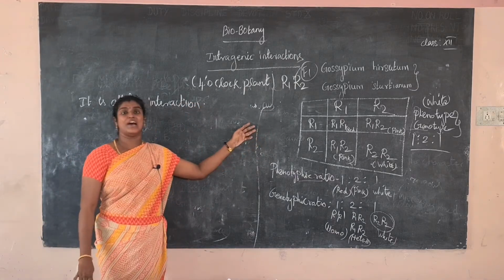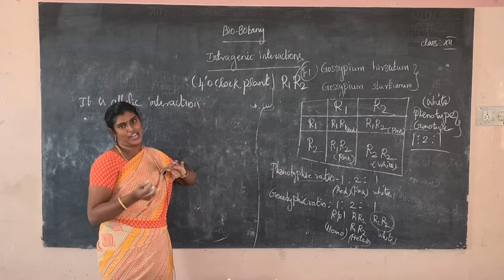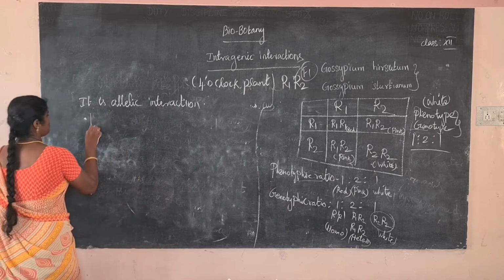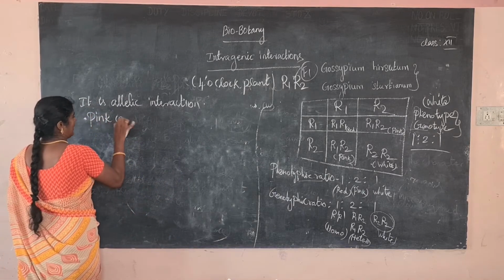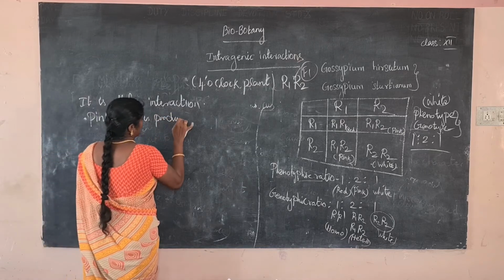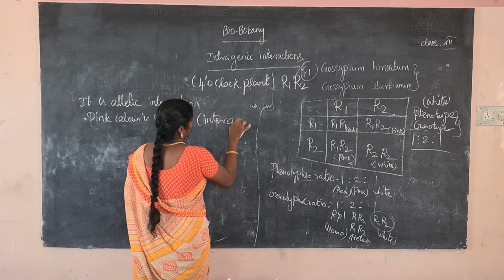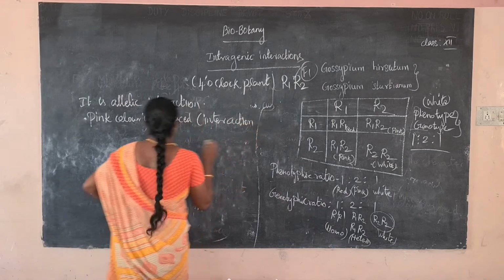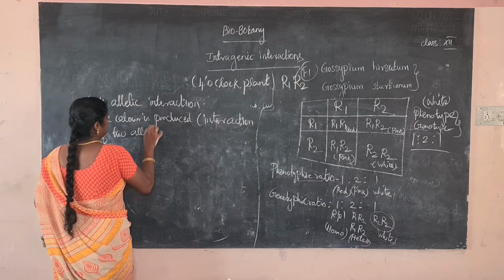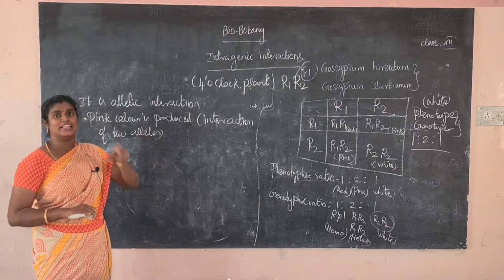Next one, the pink color is produced by the interaction of two alleles. So what is the meaning of allelic interaction? It means the pink color is produced by the interaction of two alleles located in the same locus.